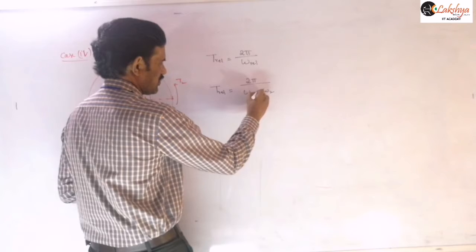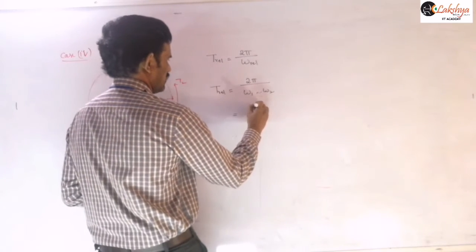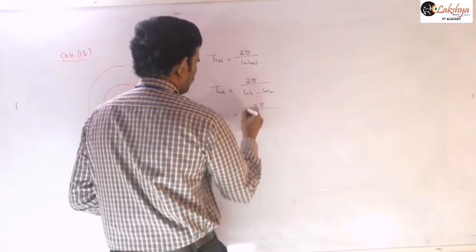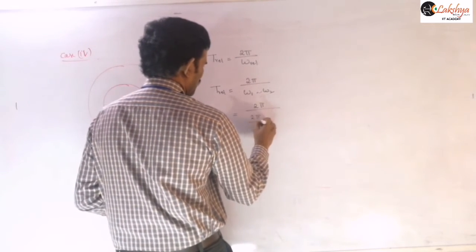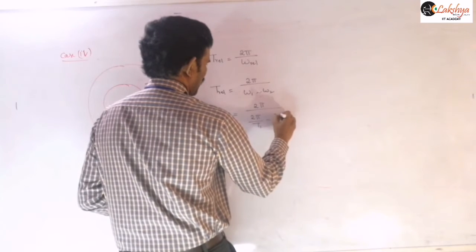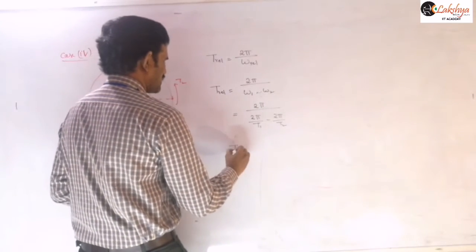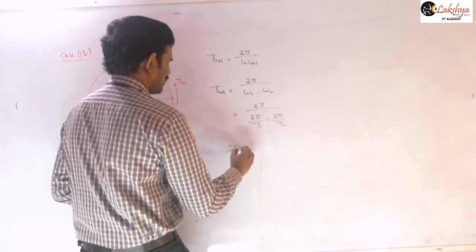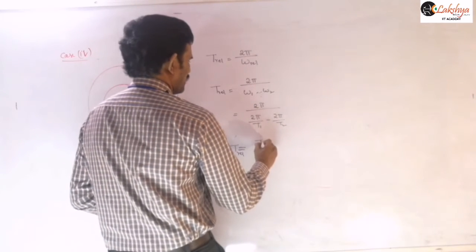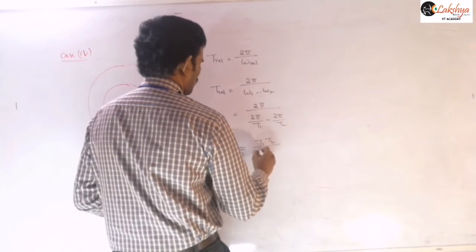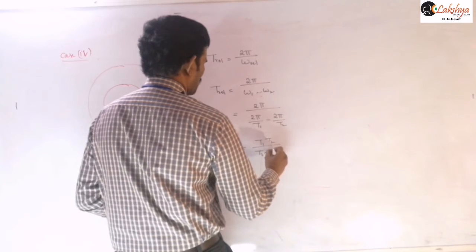Larger minus smaller you need to write there. So this value is 2 pi by T1 minus 2 pi by T2 we need to write here. And so you can express this relative time period as T1 T2 by T2 minus T1.